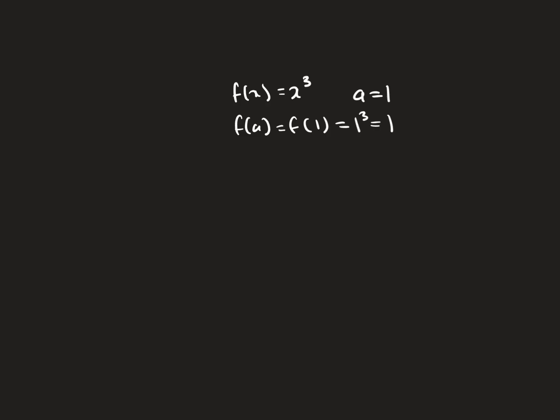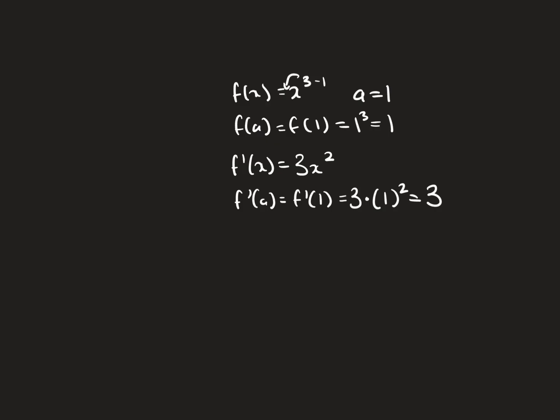Now we also need the derivative of this function, and we need to evaluate it at a too. So f prime of x, well, let's use the power rule. This 3 comes out in the front, and we decrement the power by 1. So then we get 3x squared. Now we evaluate the derivative at a, which is the same thing as evaluating it at 1, which is 3 times 1 squared, which is equivalent to 3.